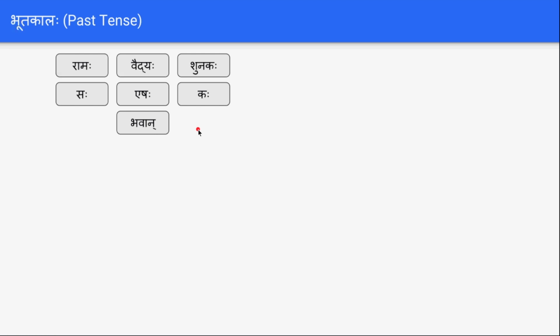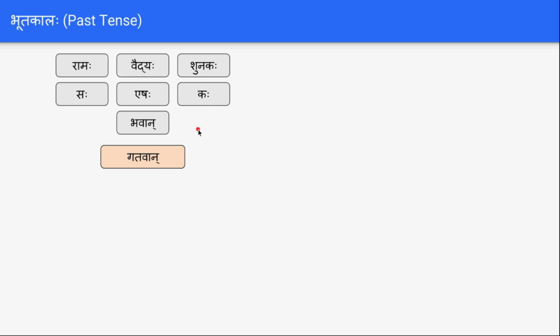The past tense form will be, instead of Ramaha Gacchati, the Gacchati replaced with the corresponding past tense word. Ramaha Gatavan, Rama went. Vaidyaha Gatavan, the Vaidya went. Shunakaha Gatavan, the dog went. Saha Gatavan, he went. Eshaha Gatavan, this person went. Kaha Gatavan, who went. Bhavan Gatavan, you went. So Gatavan is the replacement for Gacchati in the past tense.